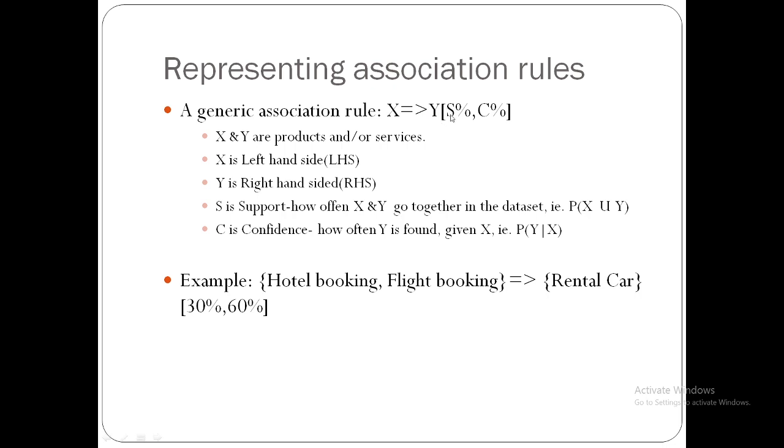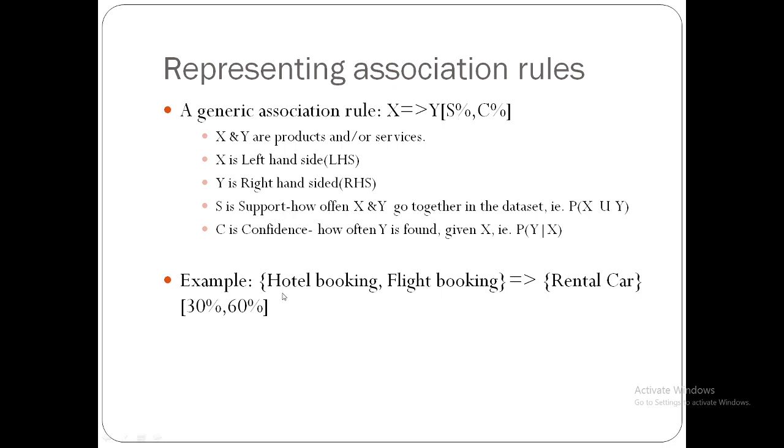That is the probability of X union Y. Next, C. C is the confidence: how often Y is found for a given X. That is the probability of Y given X. That is the generic association rule.